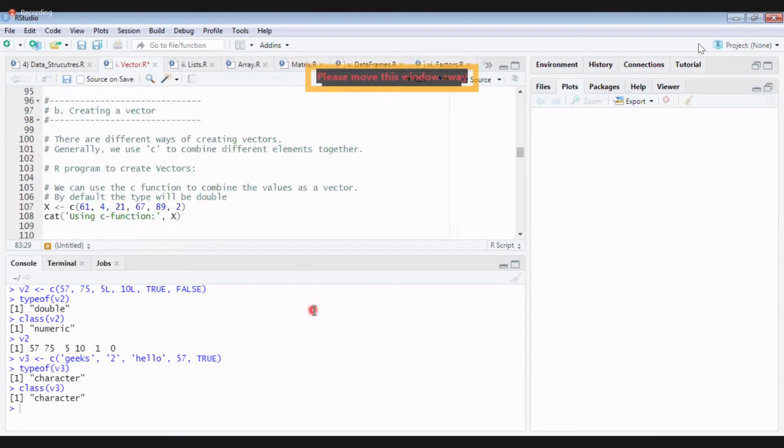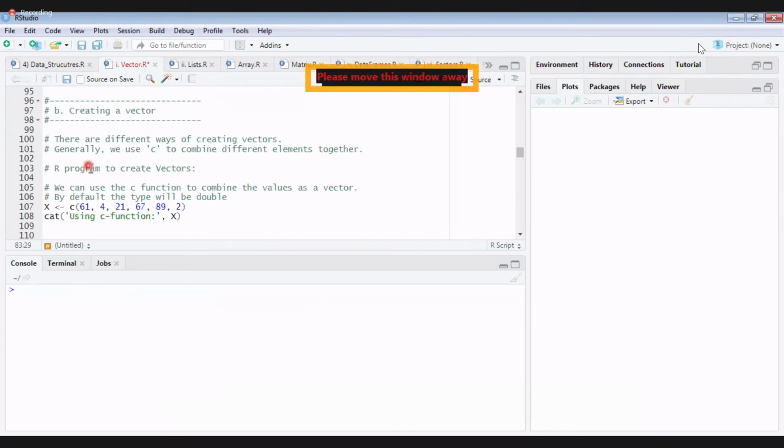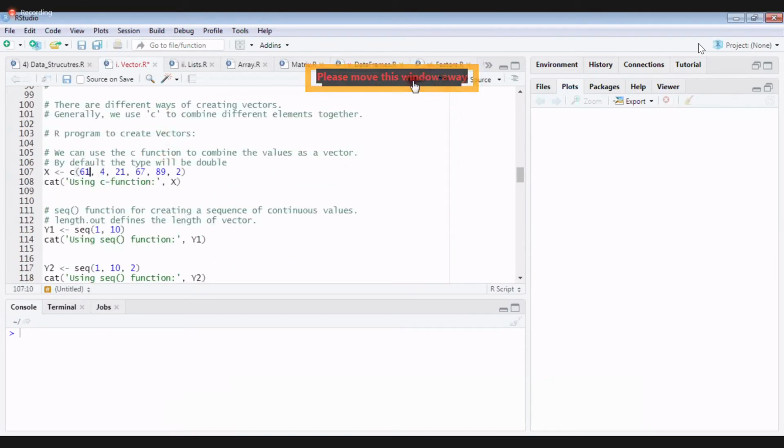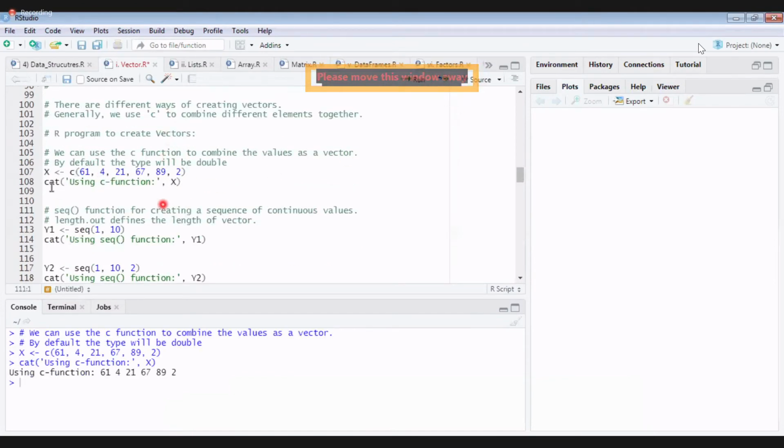Next, how do we create a vector? Already you know how to create a vector. We create a vector using the c function. But there are still other ways of creating a vector, not only c. This is the normal way of creating a vector. Already we have been doing that.